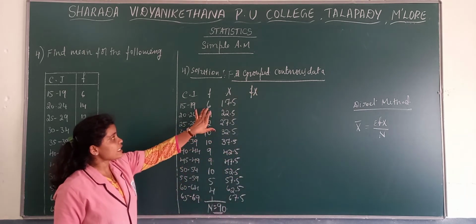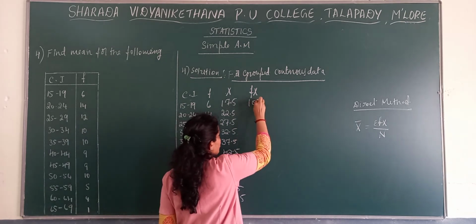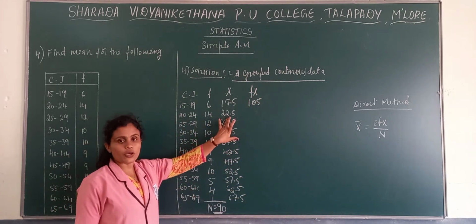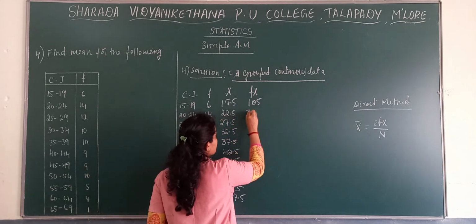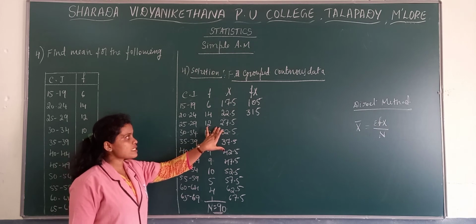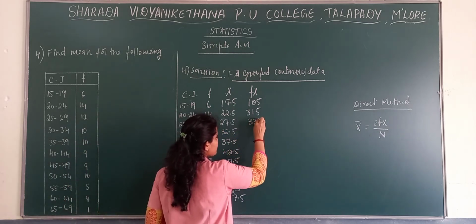F into x, that is 6 into 17.5, we get there 105. Then 14 into 22.5, we get 315. And third one, 12 into 27.5, we get there 330.